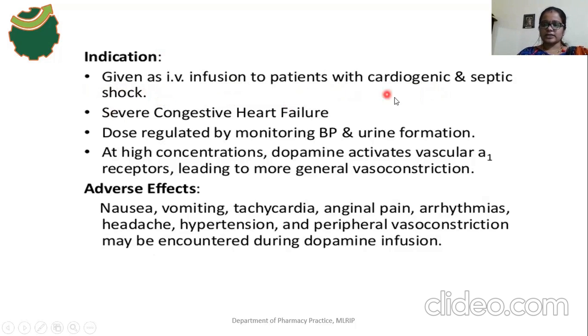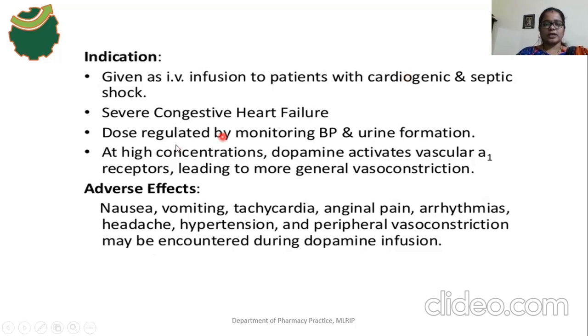It also promotes the activity of the heart. Cardiogenic shock means the heart is unable to pump enough blood to meet the metabolic demands of the body.